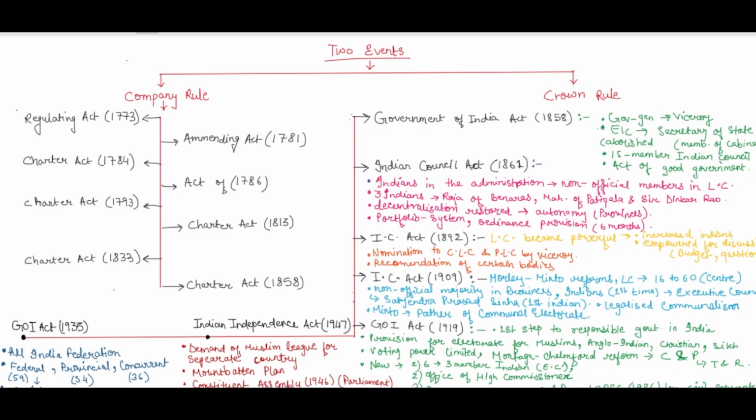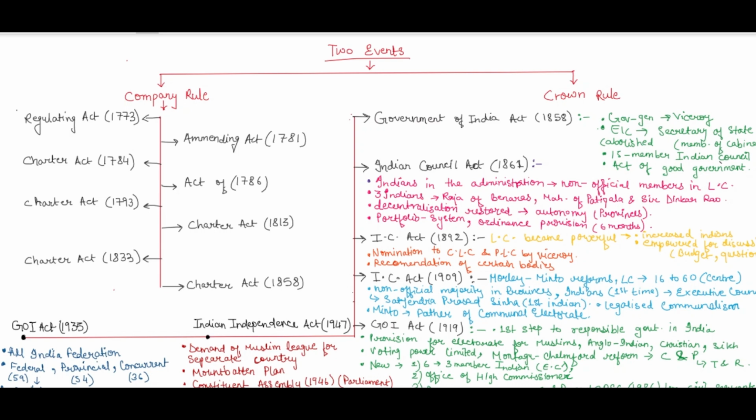So now this happened: nomination to the Central Legislative Council and Provincial Legislative Council by the Viceroy for the first time. There was a nomination on the recommendation of certain bodies. So nomination was done by the Viceroy, and the recommendation for the nomination was given by certain bodies. If you remember, the Chamber of Commerce or municipalities and such used to nominate some of the members so that they could be nominated by the Viceroy into the Central Legislative Council and Provincial Legislative Council.